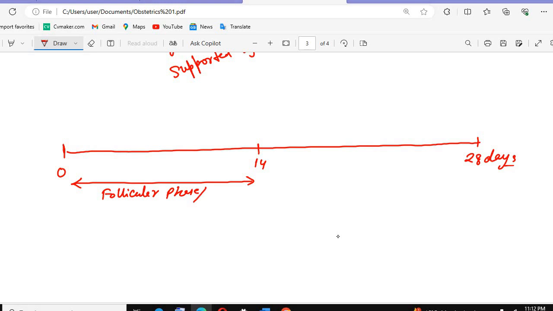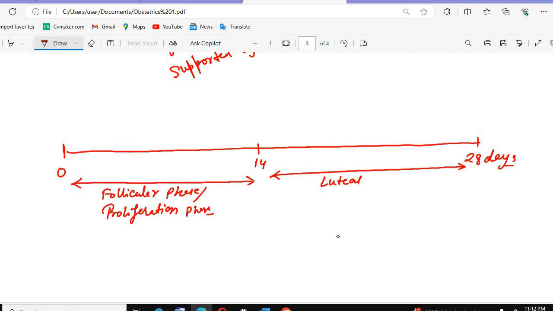We can also call it the proliferative phase, where the follicles proliferate. The next phase is the luteal phase. Why the luteal phase? Because of the theca cells.